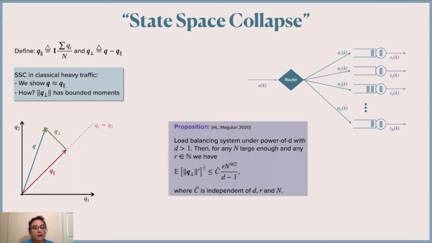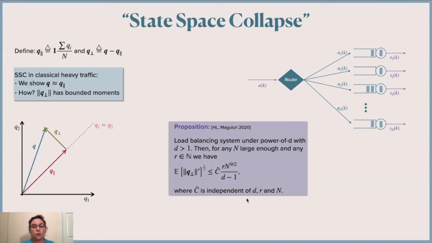In this case, we have a similar result. We again find an upper bound for the norm of Q perp, but this doesn't really imply that Q and Q parallel are equal. And the reason why this is more complicated is because these vectors are becoming vectors with infinitely many elements.